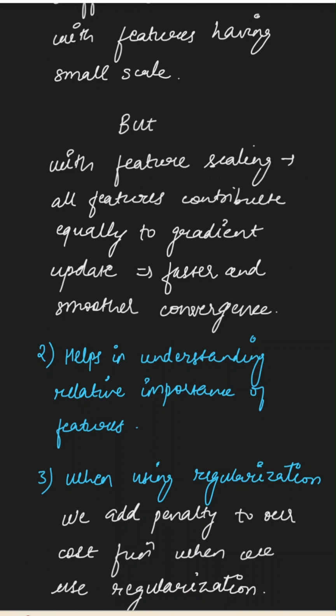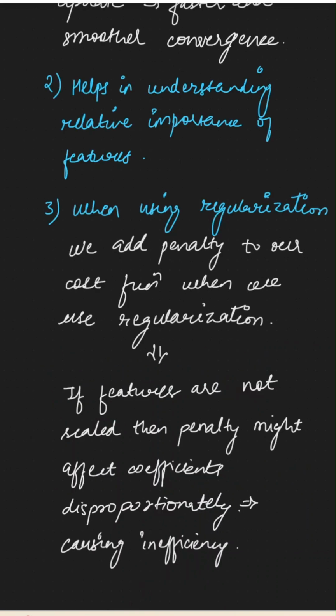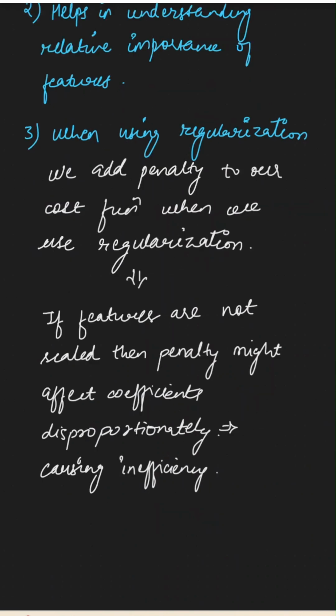Next reason is that it helps in understanding the relative importance of features with one another. And the last reason is feature scaling becomes more important when we are using regularization like L1 regularization or L2 regularization, which are also called ridge and lasso regularizations. So when we are doing regularization, we add a penalty term to the cost function so that we reduce the overfitting effect, which helps in regularizing.